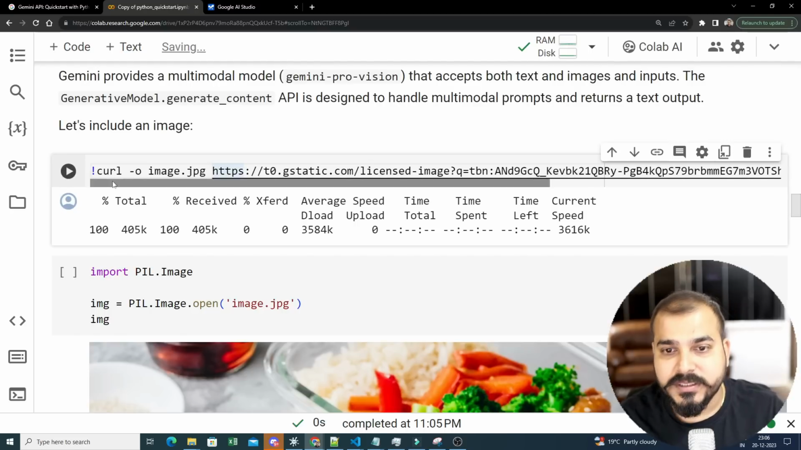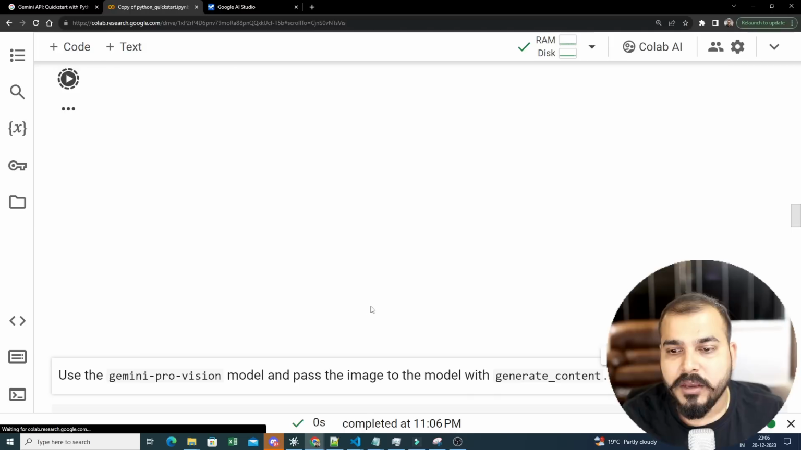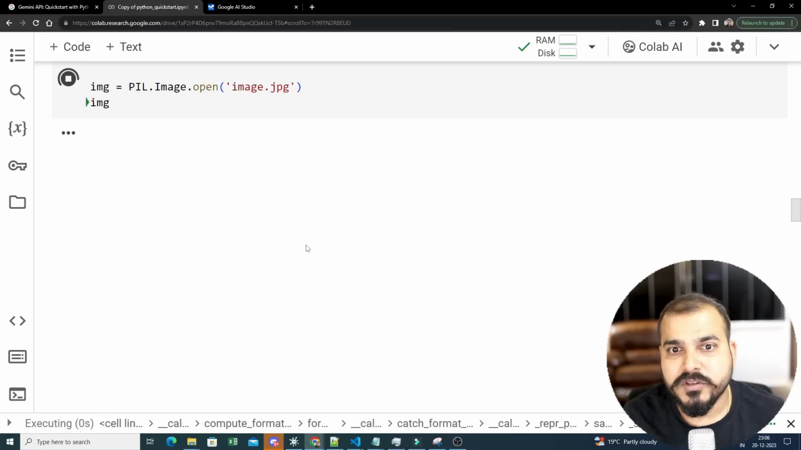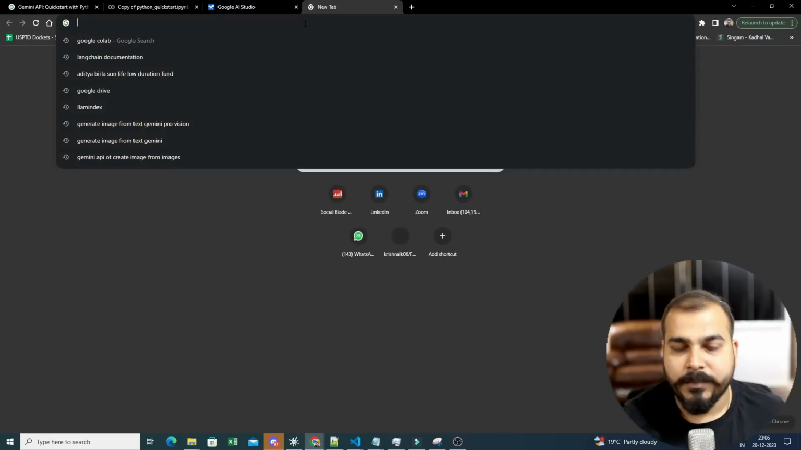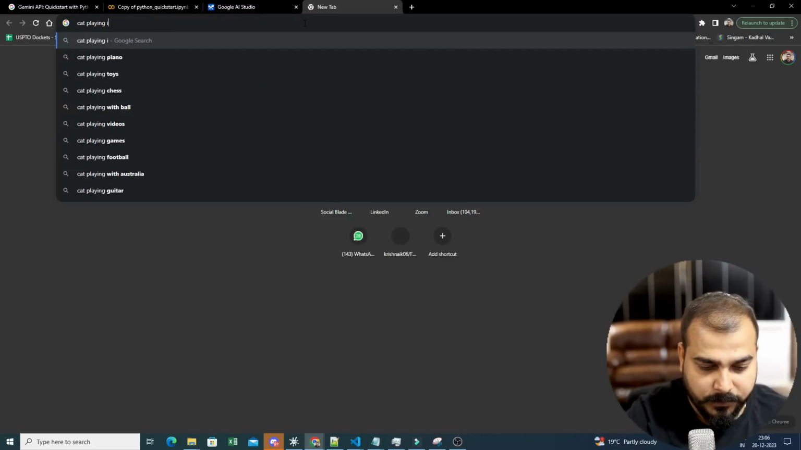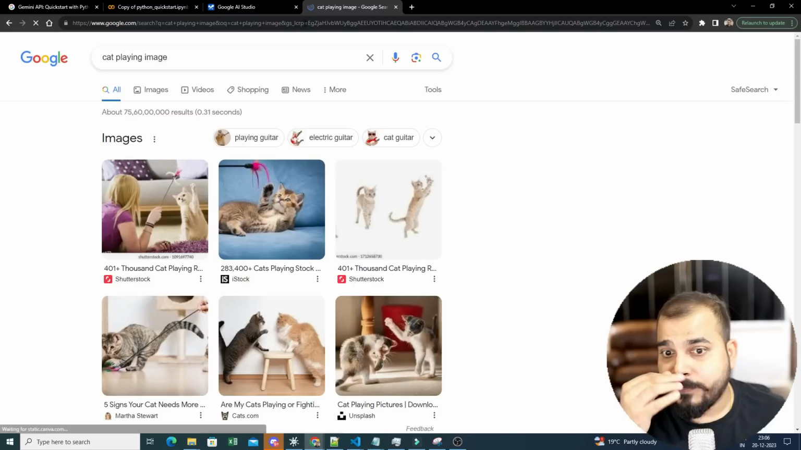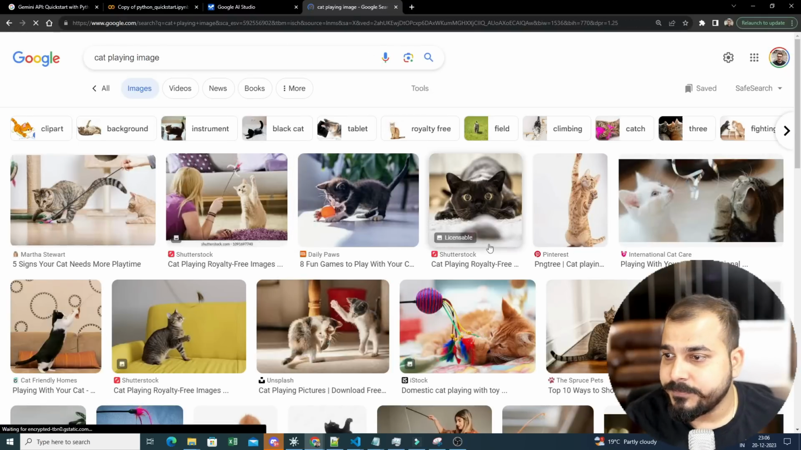Now let's download this image. By using a curl operation, I am downloading the image. If you see, the image looks something like this. Or I may also use some more images. I will write cat playing image. So here you will be able to see some images. Let's see.